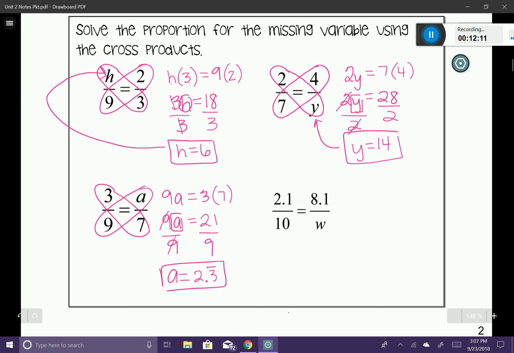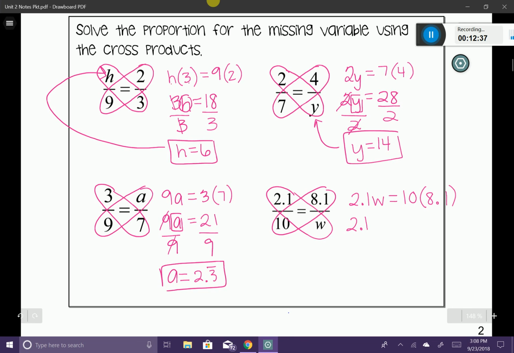Sometimes you'll have decimals as answers, and that's perfectly fine. Okay, now look at this next one. Just because it has decimals in the problem doesn't mean that it's any more complicated than the others. Let's start by using our cross products. All right, here we go. 2.1w is equal to 10 times 8.1. Let's start there. Now let's simplify it a little bit.